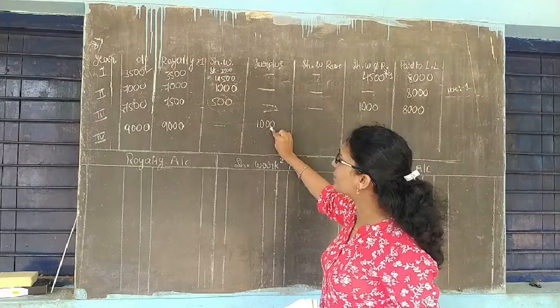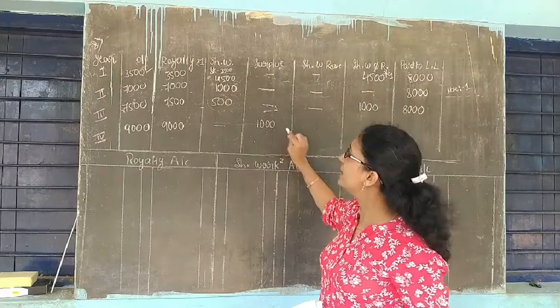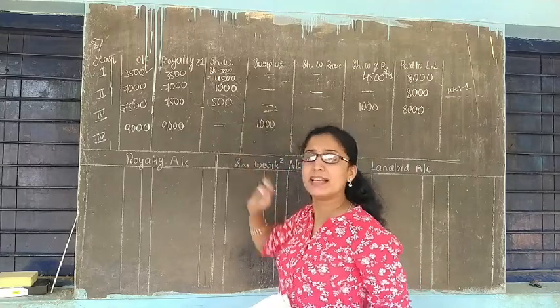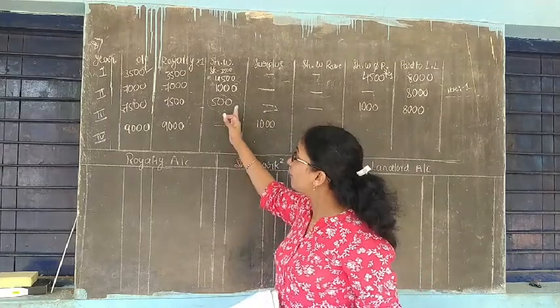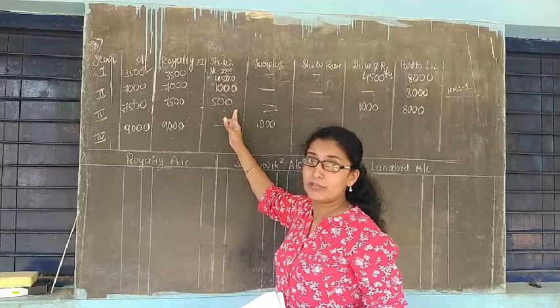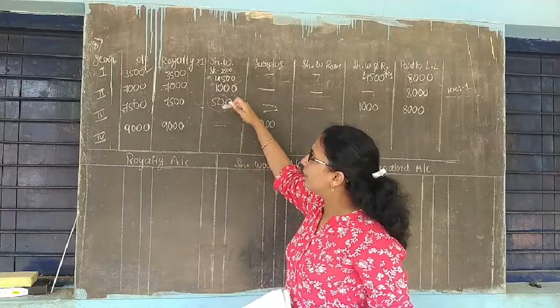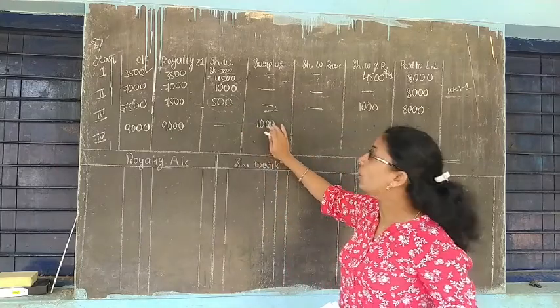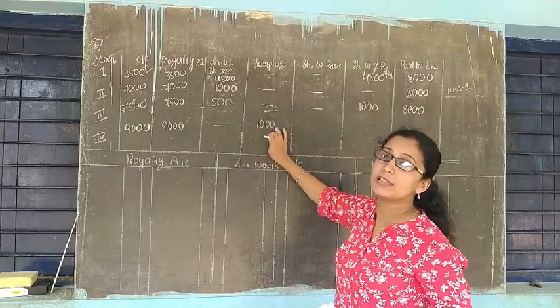So 1000 rupees, 50% means 500. And your available short working is also 500. If in case it's 1000, 1500, whatever may be the short working of the last year, you should use only 50% of the surplus of this year.